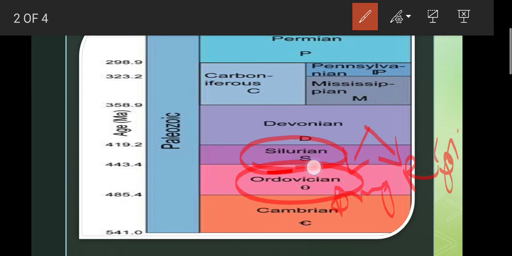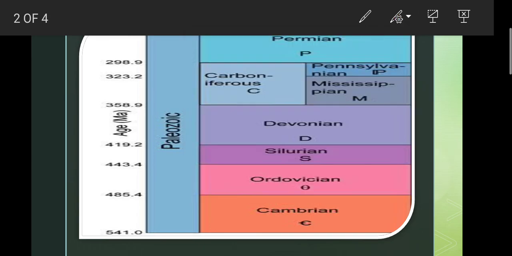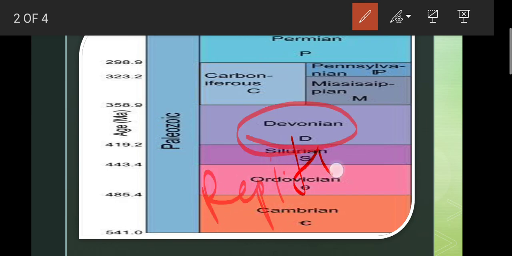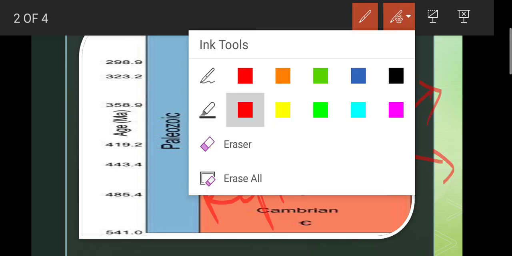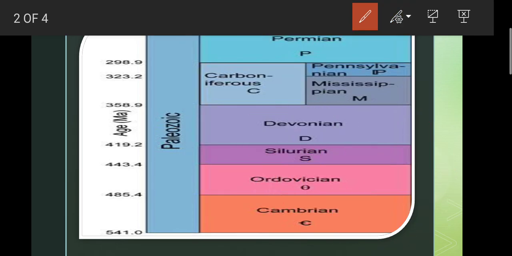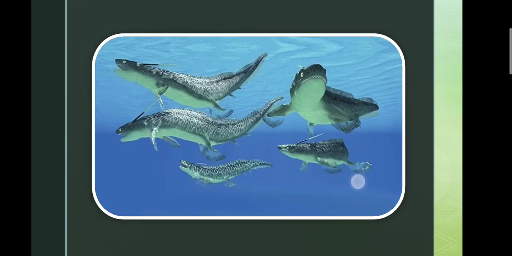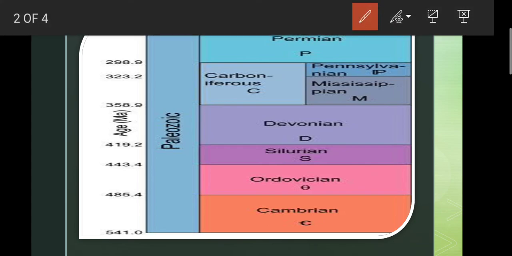So during the Silurian era somewhere, the amphibians and reptiles evolved, and during the Devonian era, from these reptiles, two different categories or two different phyla evolved. First, aves and mammals. So this is how the evolution took place, and this is the importance of these periods of our Paleozoic era.